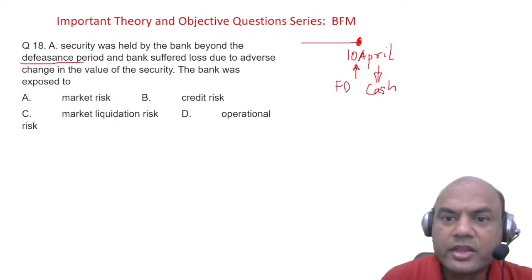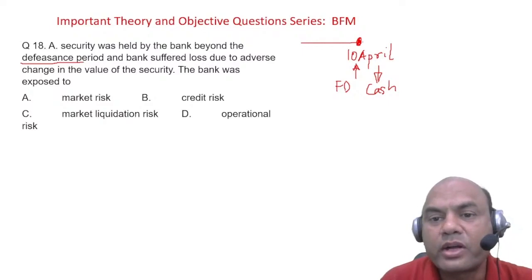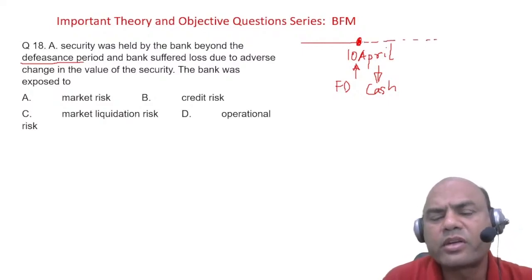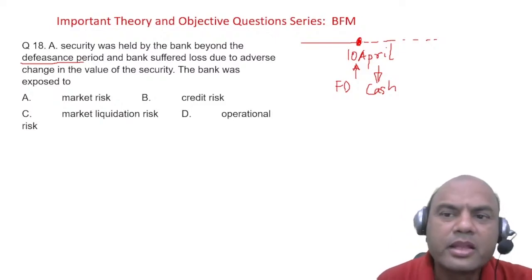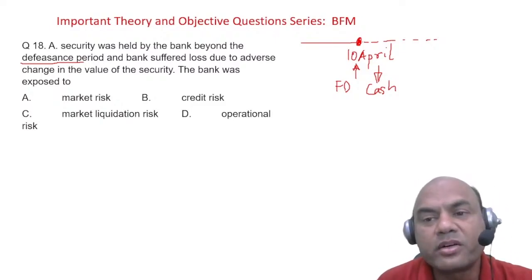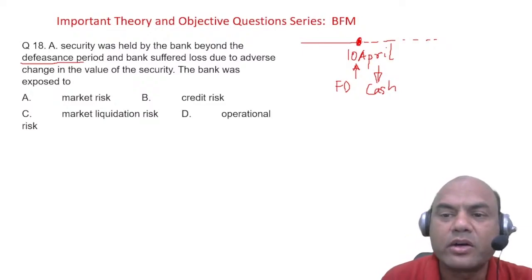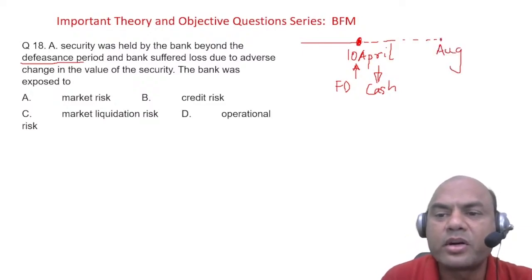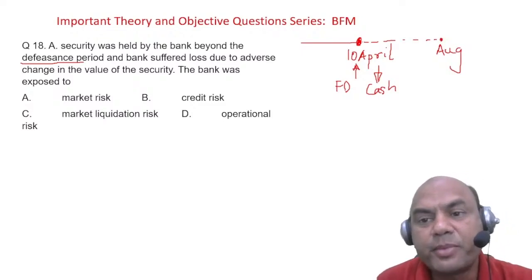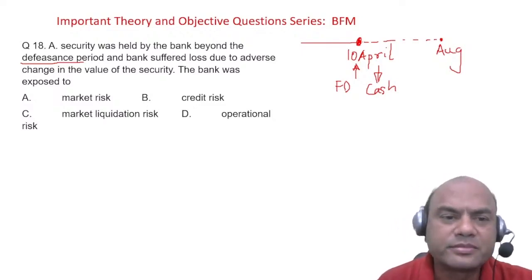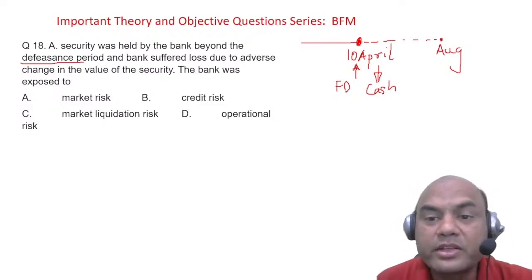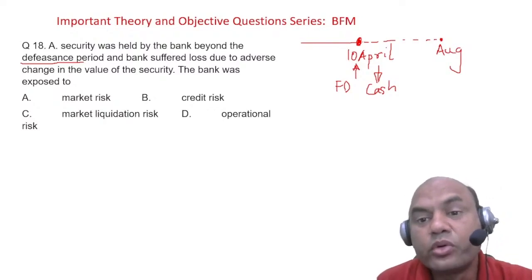Now if you don't give this FD back on 10th April and you carry on and on, you forget it. Then on some date in August, this bank faces liquidation. It means the bank doesn't have any money now. The bank has gone into bankruptcy. Now your FD is of zero value. Now whose problem is it?